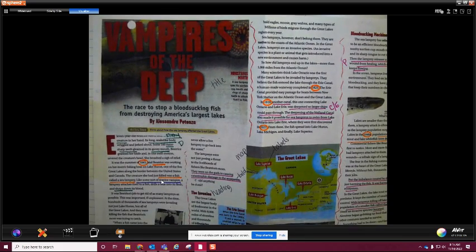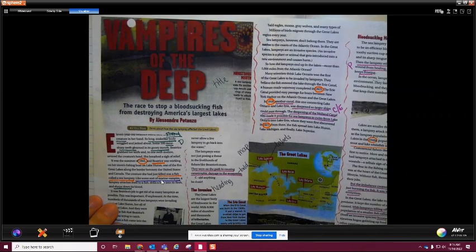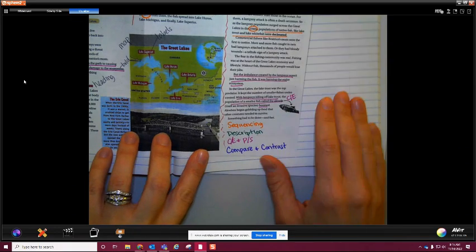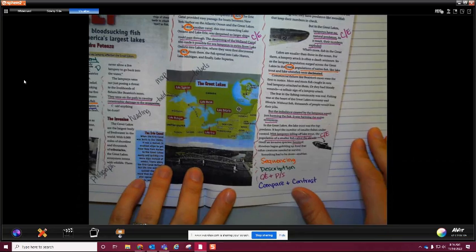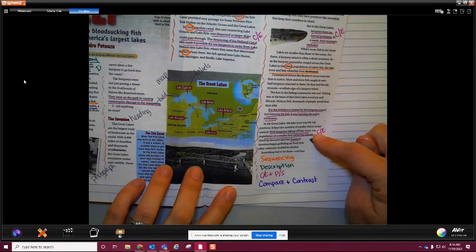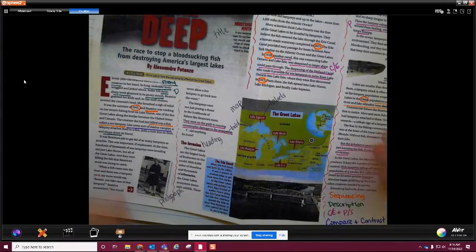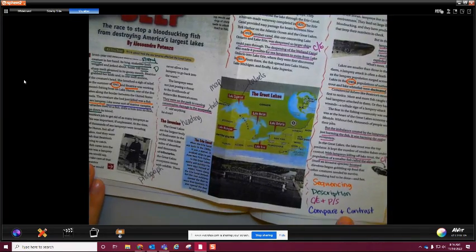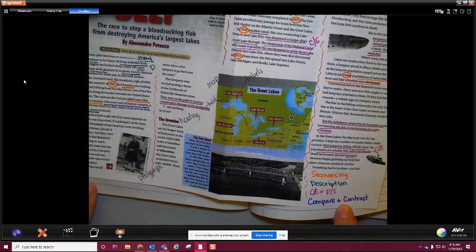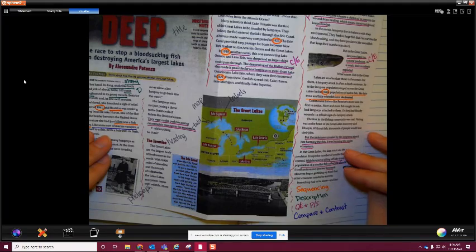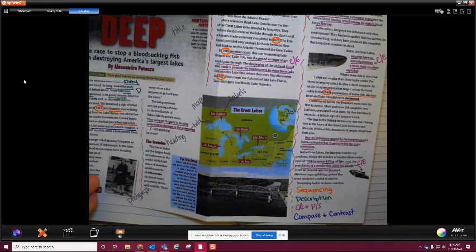Okay. So essentially what we did with Vampires of the Deep, we went through this and we annotated. You can see here we made a key with different colors, and then we went through and annotated the text, finding examples of cause and effect, sequencing, and description, underlining them and noting them in some way, especially using this color coding. That color coding system seemed to work very well for a lot of you. So with your U article, it should look like this. You should have the different structures annotated so we can see that you found them.